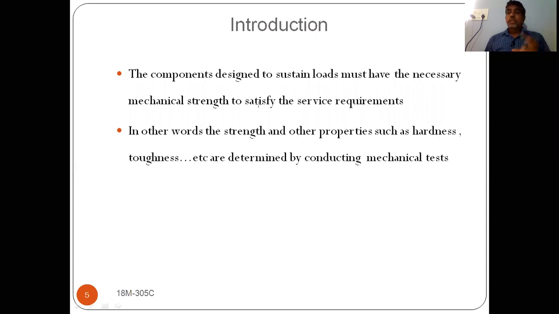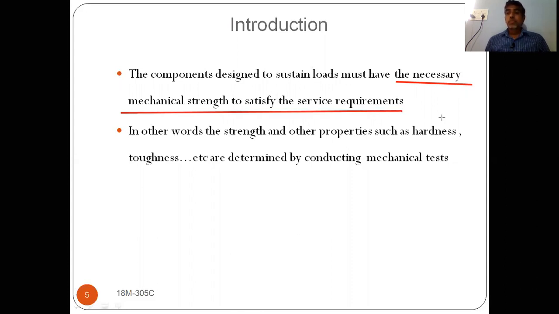If you take any material and want to design a component using that material, we should understand that the material should be able to withstand the loads that are going to act on that component. So it should have necessary mechanical strength to satisfy the service requirements.